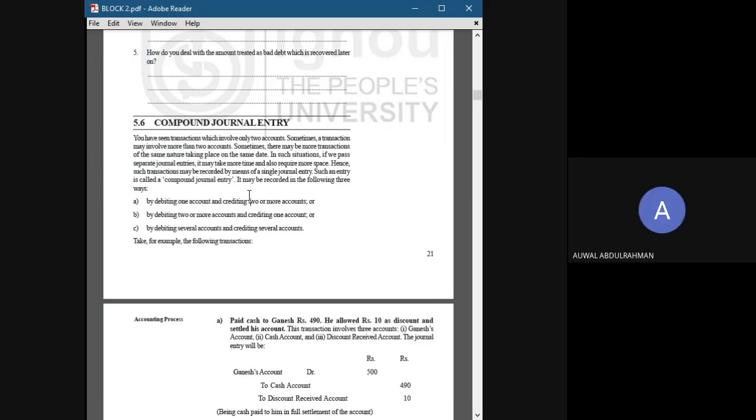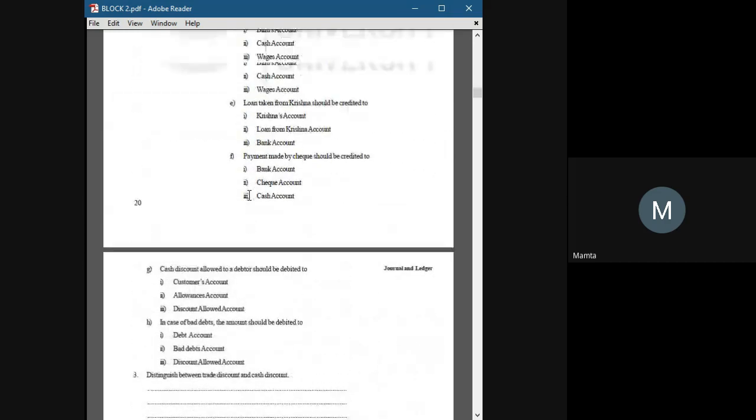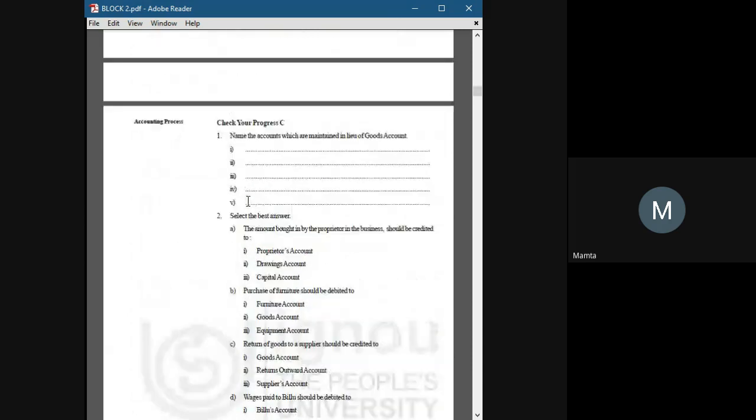Credit transaction. Suppose you have sold goods on credit to someone. Let me take a name from here.